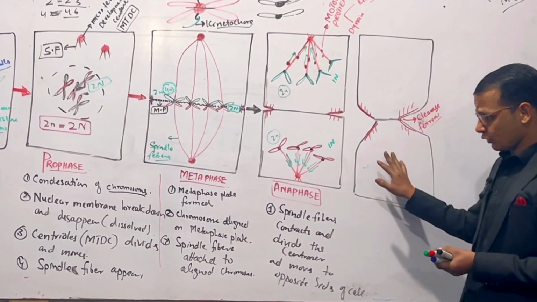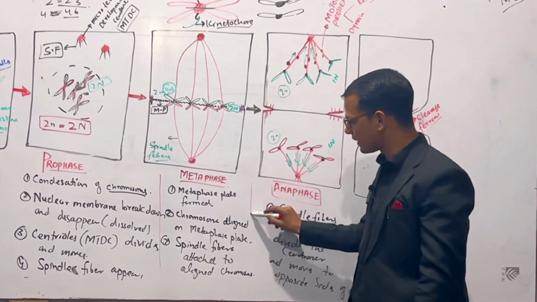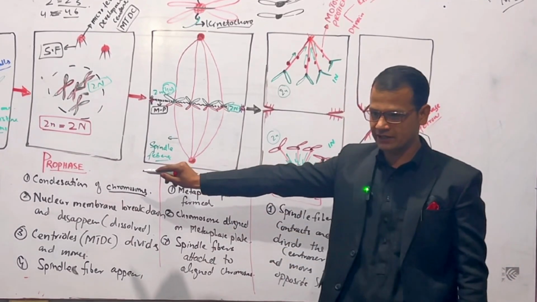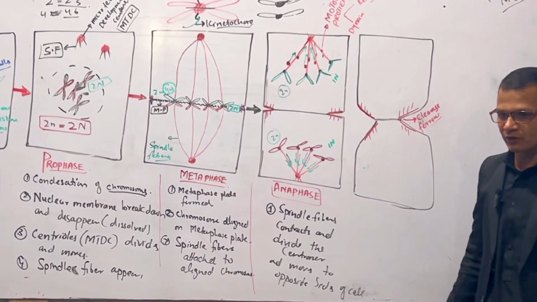Now, if you get an MCQ in your paper asking which phase is opposite to prophase, telophase is exactly opposite to prophase.